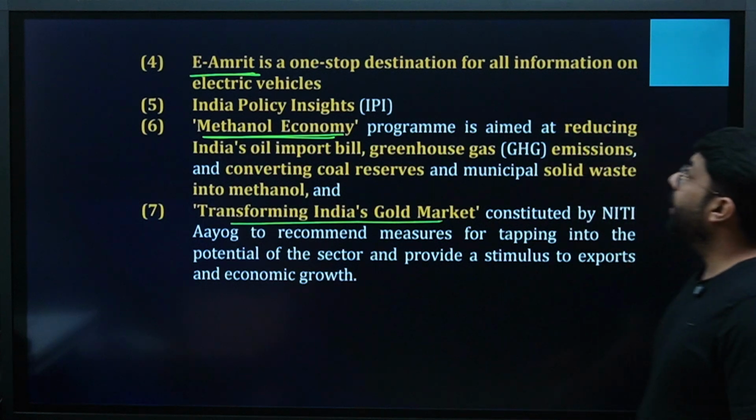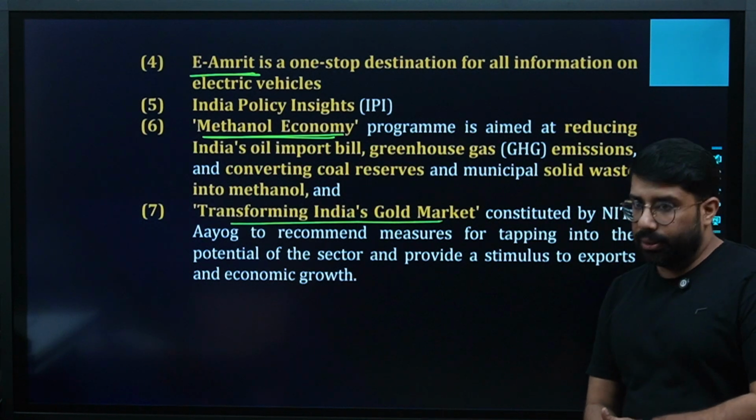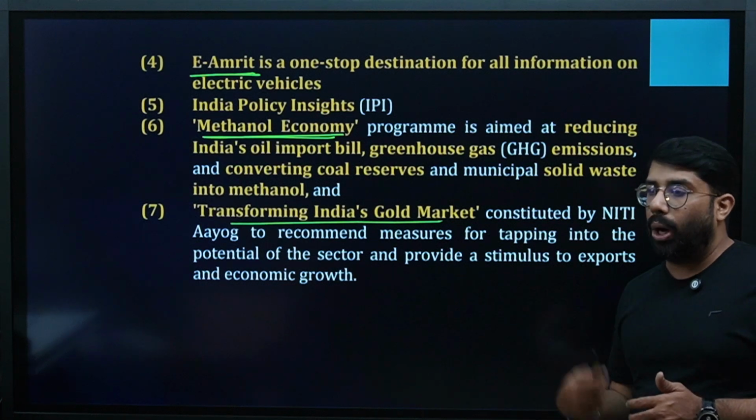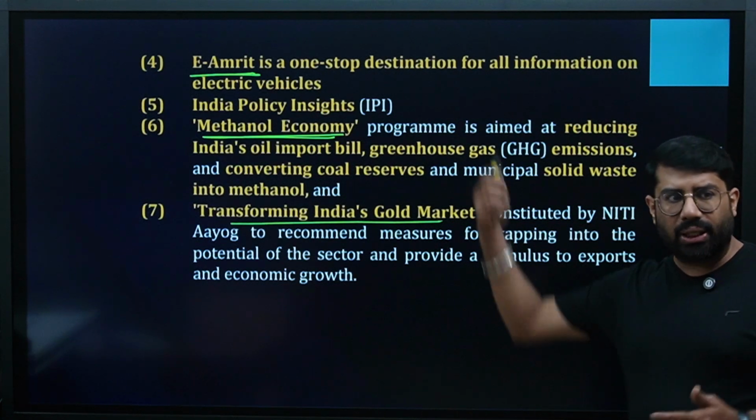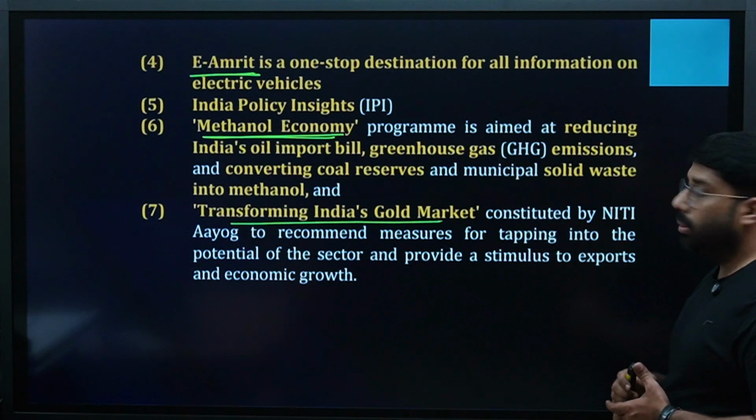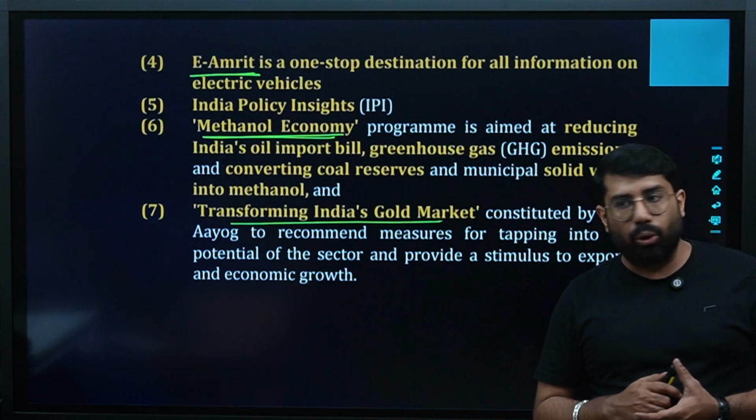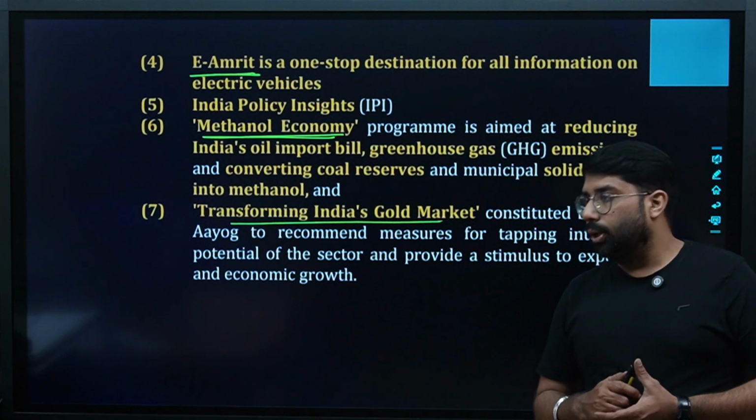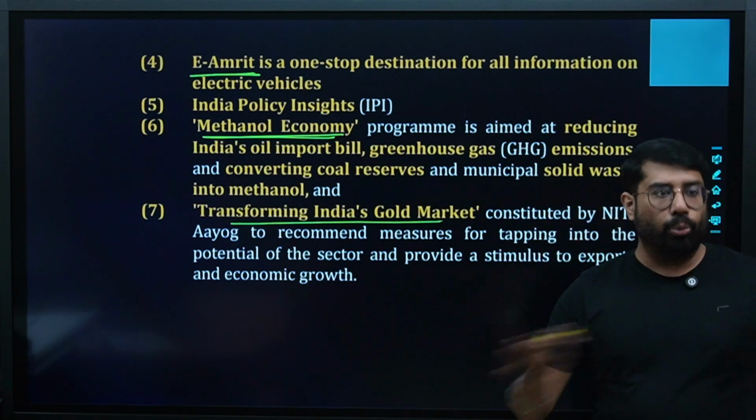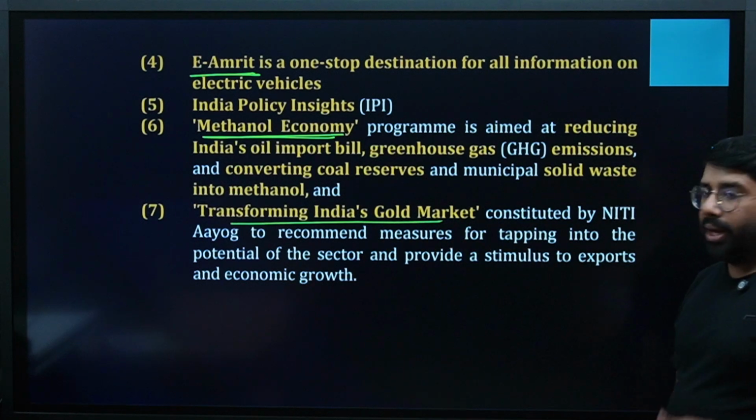Read it. E-Amrit is one-stop destination for all information on electric vehicles, like what to do, how to do, when to do, how much to do. All the things are there in E-Amrit. Then India Policy Insights, methanol economy. Methanol economy, you understand that we are replacing petrol and diesel engines with the gases which will create less pollution or no pollution, right? Then transforming India's gold market.